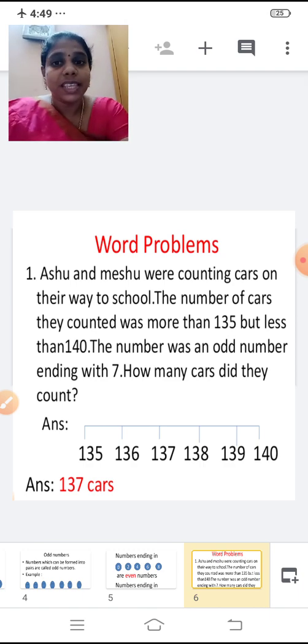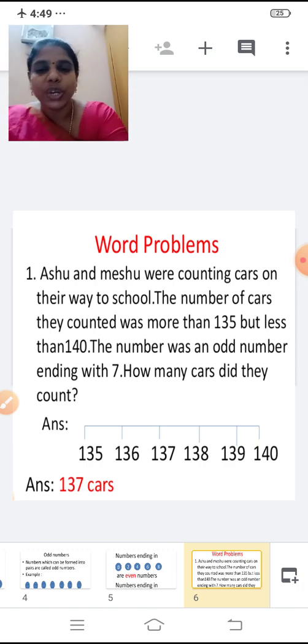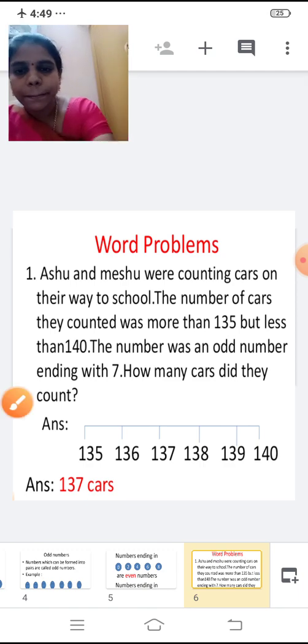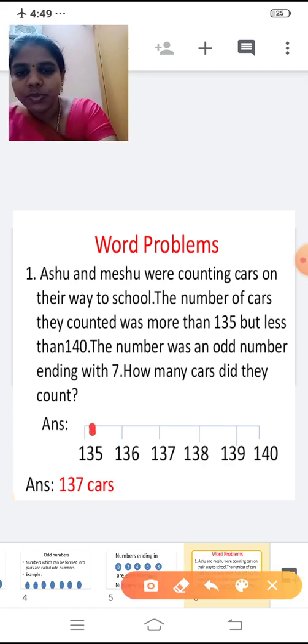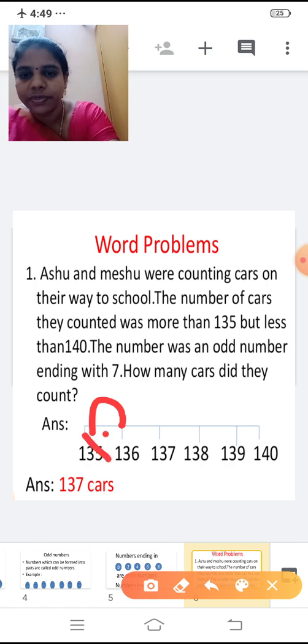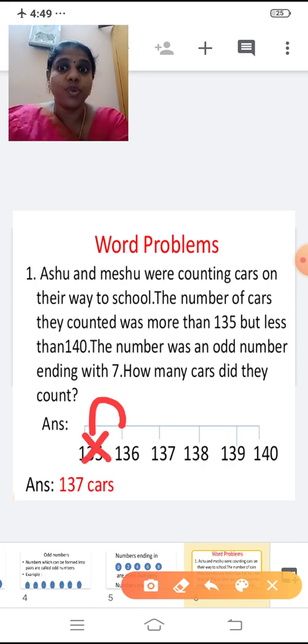Yes. The number of cars they counted was more than 135. So 135, more than 135.